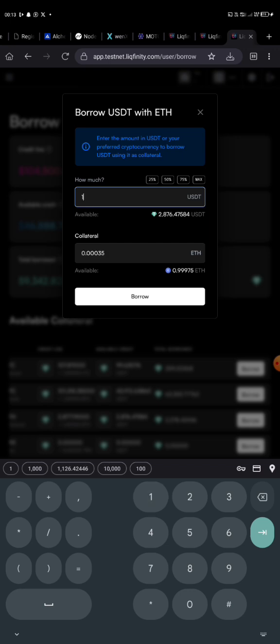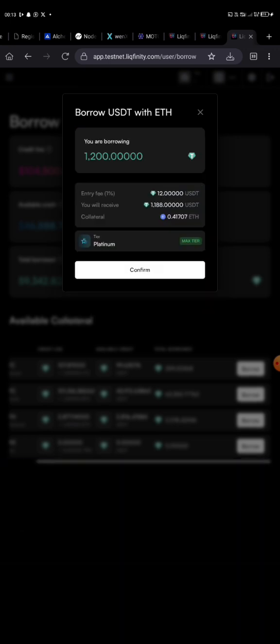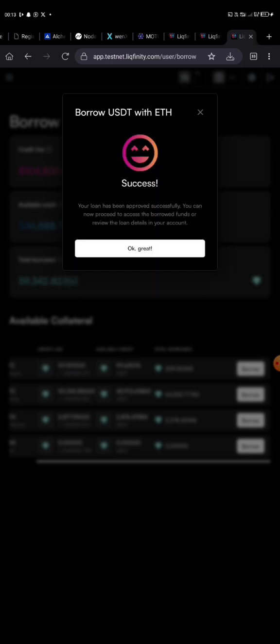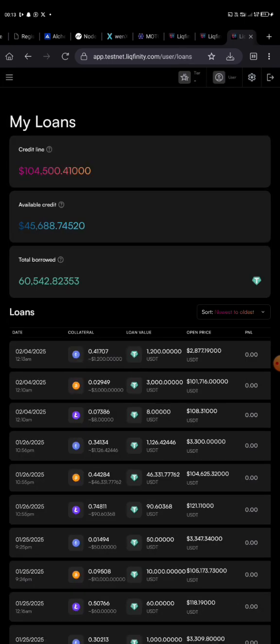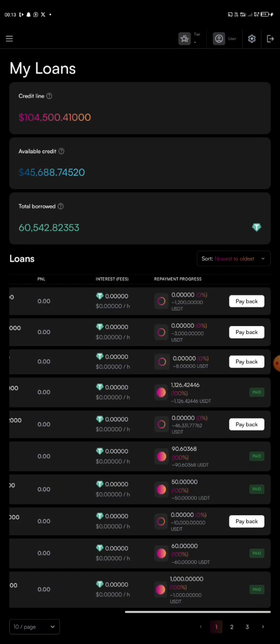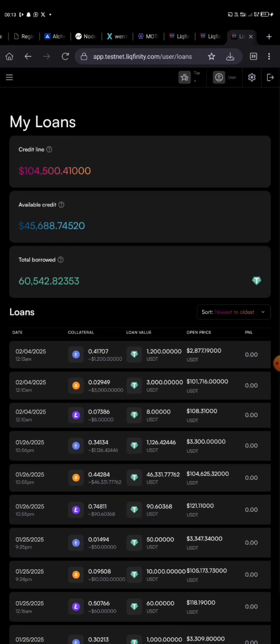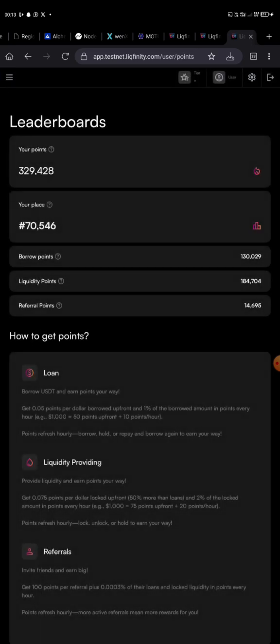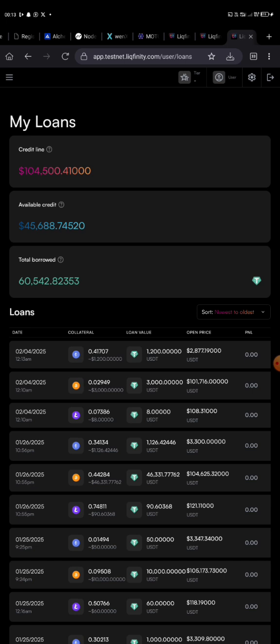I'm going to borrow the sum of 1,200, because they indicated that the amount of points is determined by the amount of loans and the amount of liquidity you provide. Now let's go back to the leaderboard, and it will refresh later. You will see it when it refreshes. Now let's go back again and see on borrow.